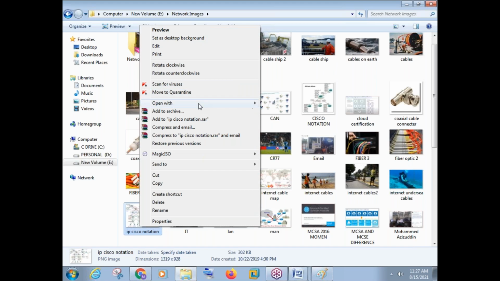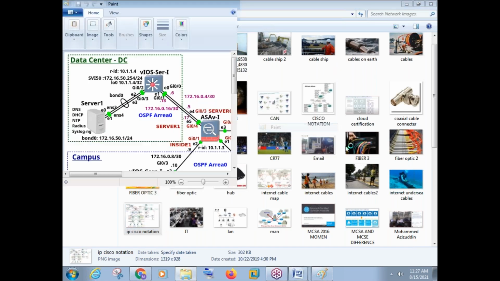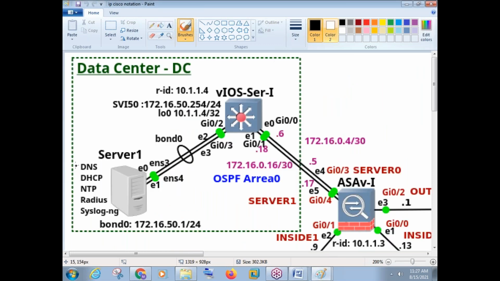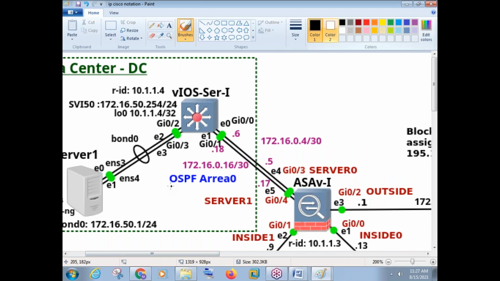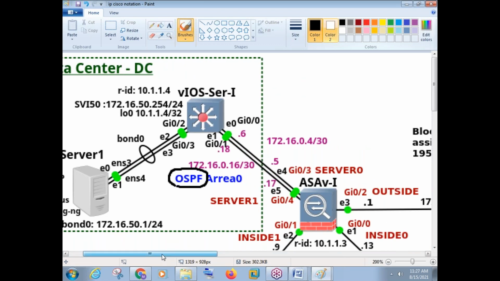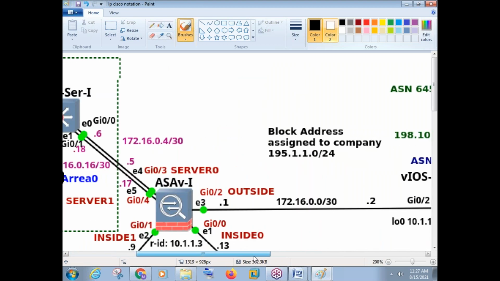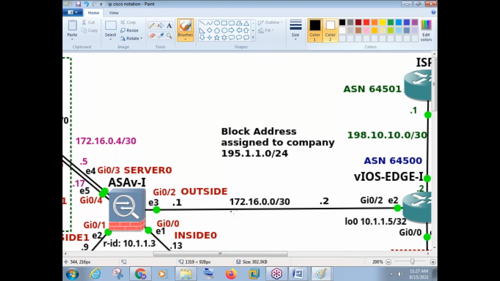Okay, this is a computer network. You can see many devices: routers, switches, firewalls, and all those things. But what you see the most here is IP addresses. I told you about the DNS server, DHCP server, and there are RADIUS server and syslog, which will come in security. There are many servers, and there is something called OSPF, which we learn in CCNA. The DNS server and DHCP server we learn in MCSE. But can you see, everywhere there is an address?